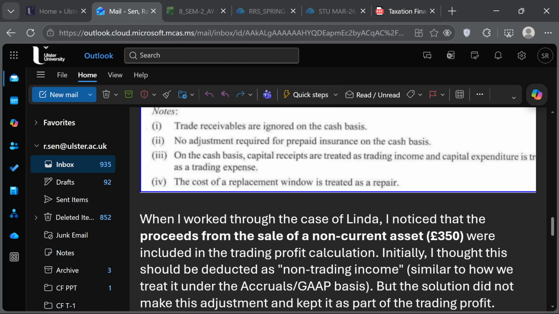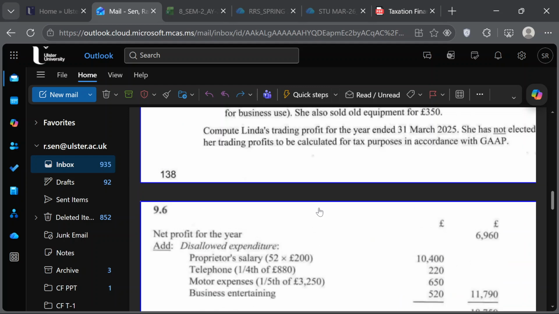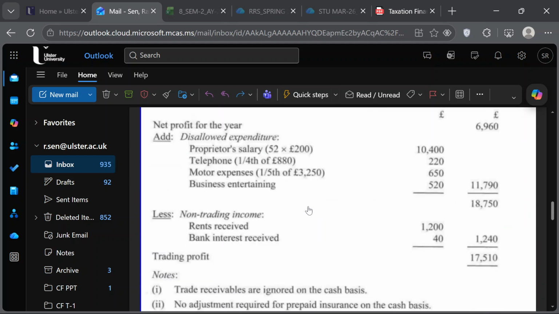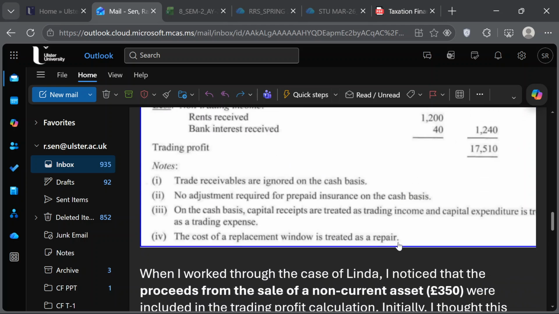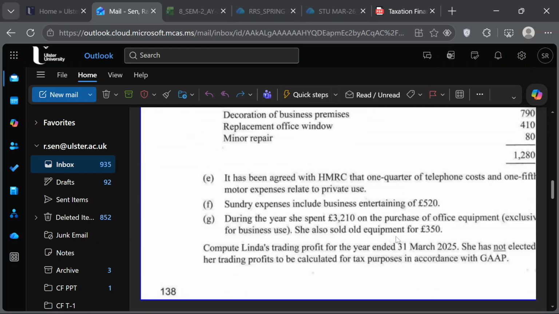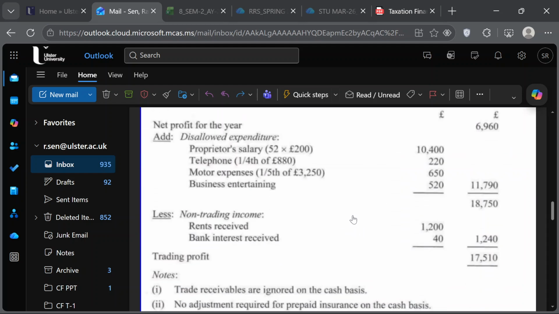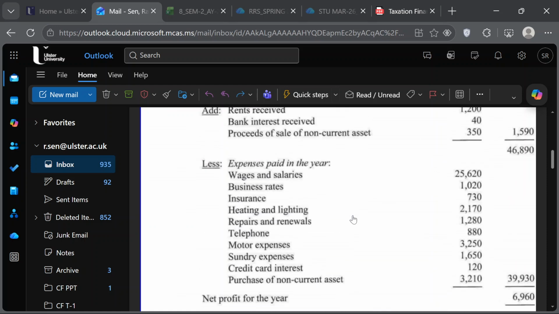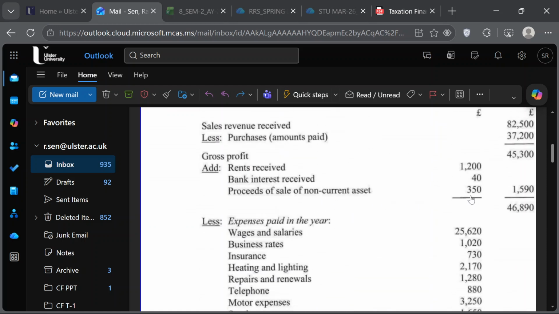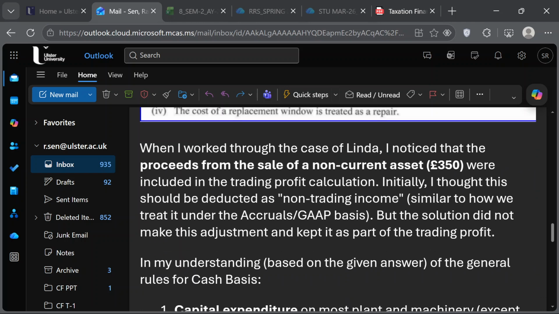So it is straight away included, as you said here also, the 350 is included, right? Yes. The answer is add back. Next one. No, the answer is already here. This is the computation, and this is the answer. So they have not added back because it's already included. Proceeds of sale of non-current asset, that's why they're not adding back, they're just including it. So only in this cash basis it could be shown in the add back.